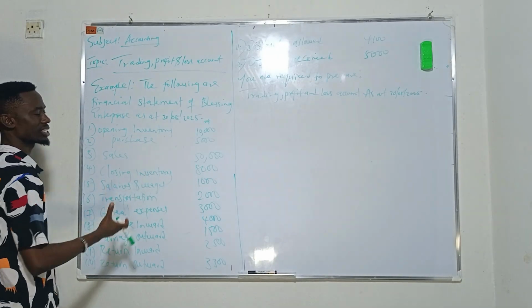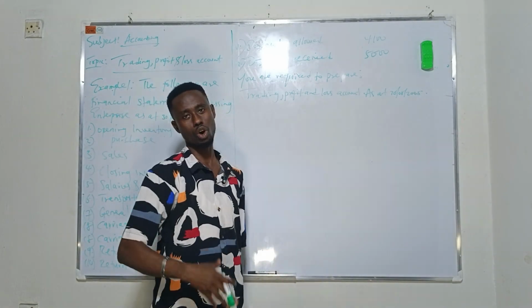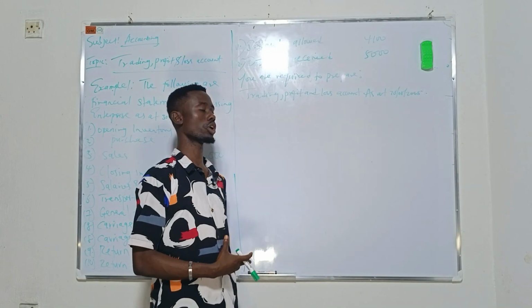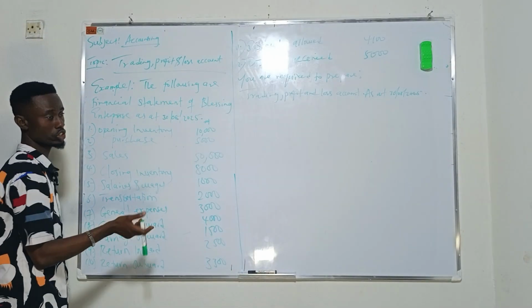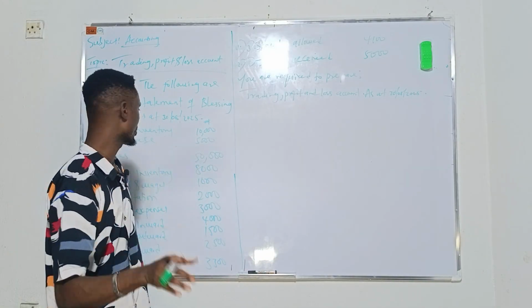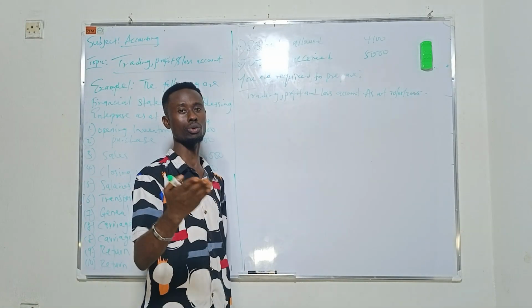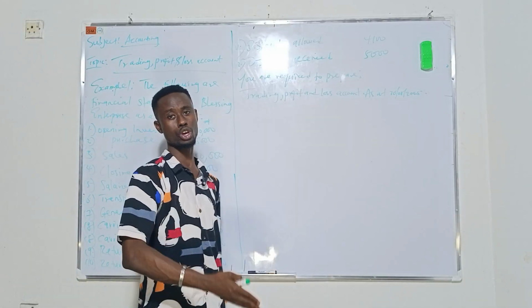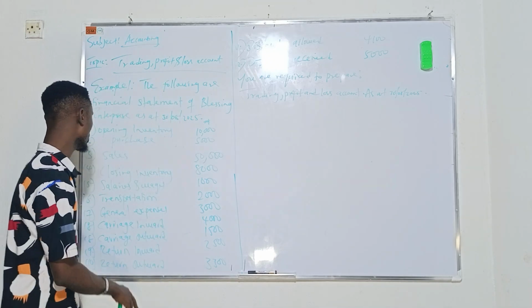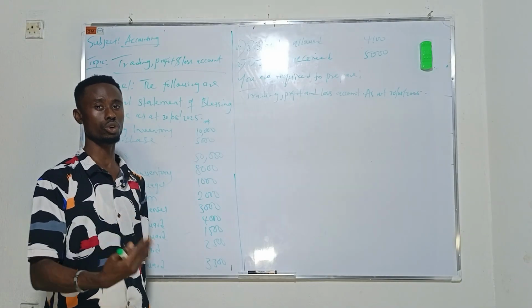Then we have closing inventory. At the end of the month, the stock that is still remaining, it's obvious that you may not sell all the goods at that same time. The goods that still remain are called the closing inventory. The words stock and inventory mean the same. Then we have salary and wages. In the course of running your business, you pay wages and salary to your workers. These are expenses incurred in running your business. Then we have transportation, also one of the expenses incurred.